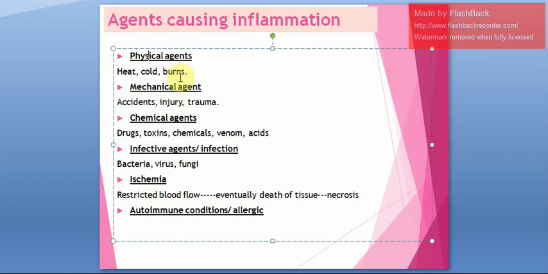Immediately after this injury, what happens? There is swelling. Other than physical agents, we also have mechanical agents. Mechanical agents are almost similar to physical agents, but here mechanical agents include your accident, your trauma or your injury. Next cause of inflammation is chemicals. Certain chemical agents like toxins, drugs, venom from snakes, acids, alkalis, all these are chemicals. That also will result in inflammation.